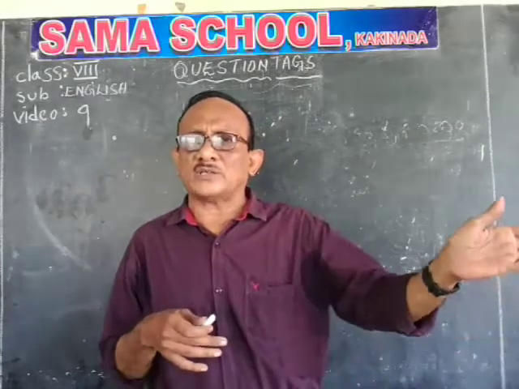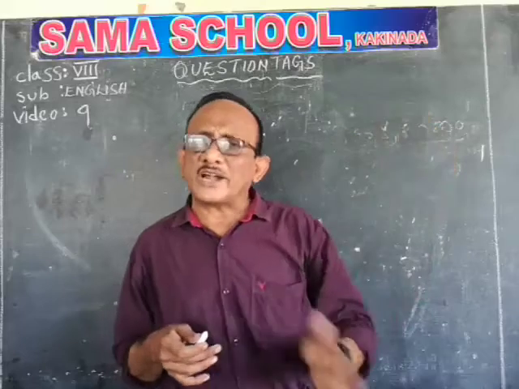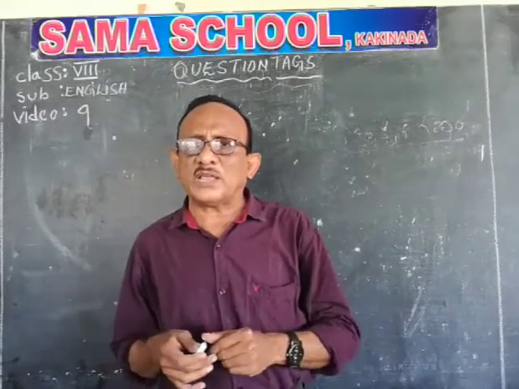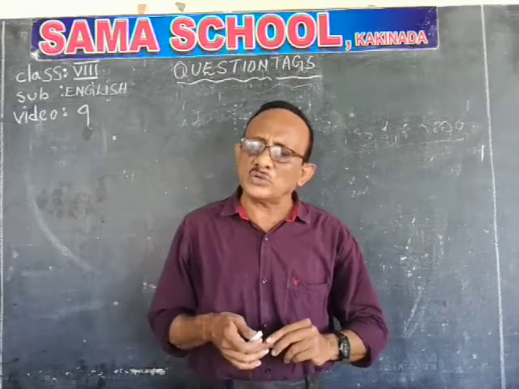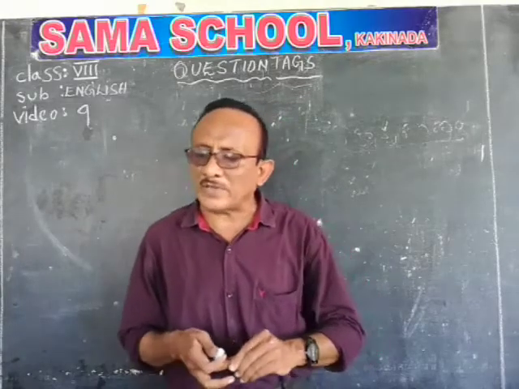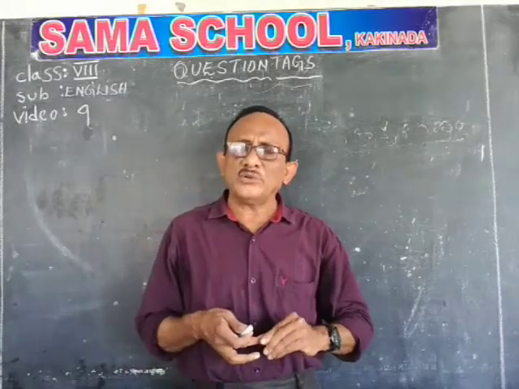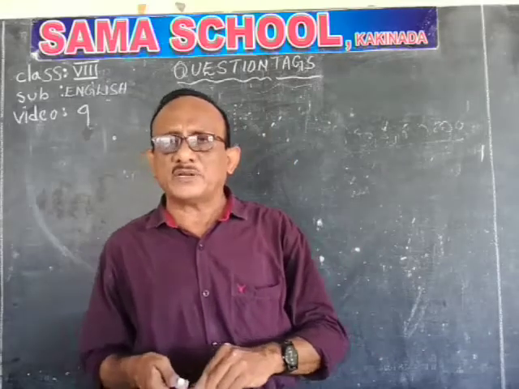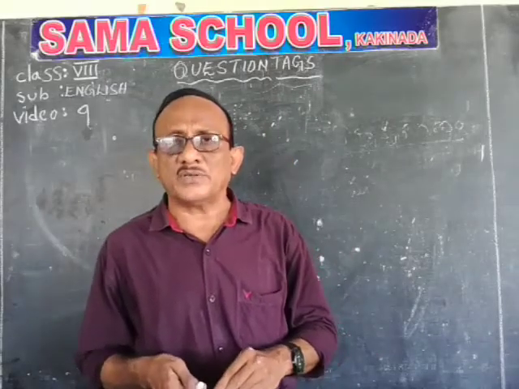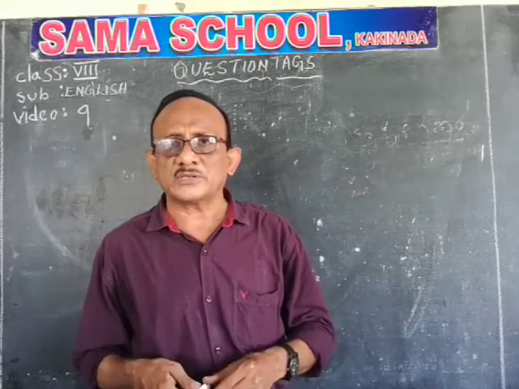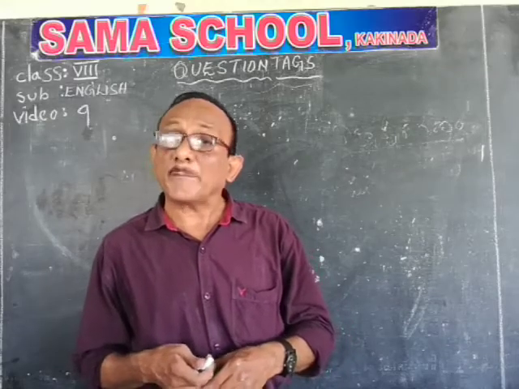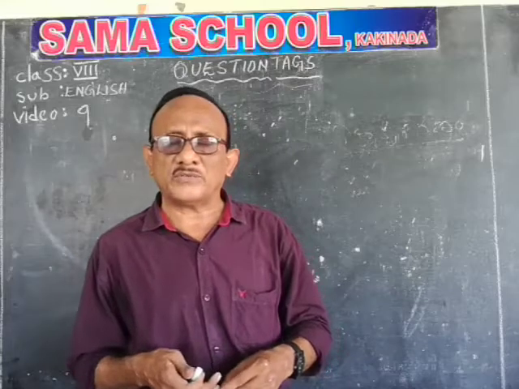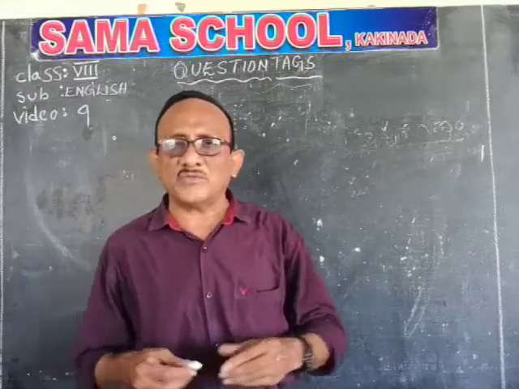Get out of the class. You get out of the class. Stand up on the bench. You stand up on the bench. So how can you identify imperative sentences? 90% of imperative sentences do not have a subject. The subject is an implied you. So when any imperative sentence is given, the common answer is will you.